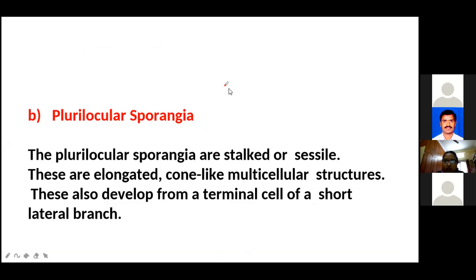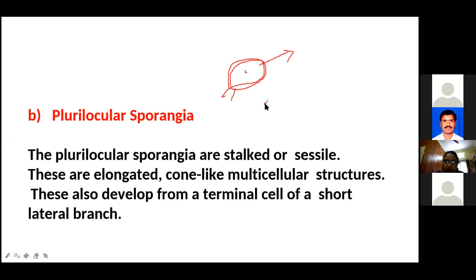If you draw the diagram, the unilocular is just a round part with 2 layers. In this one there is only a single nucleus; this is called the unilocular. Plurilocular or multilocular, both names are the same, girls, don't confuse. This is the plurilocular sporangia.